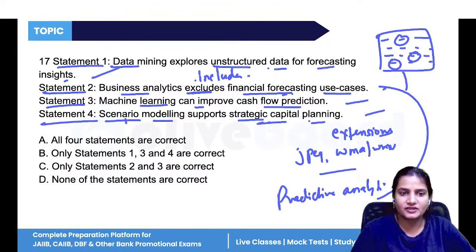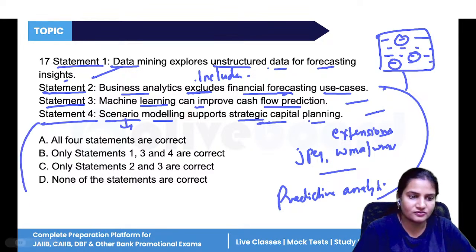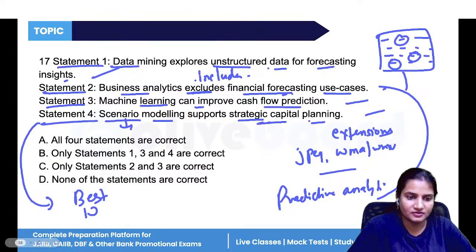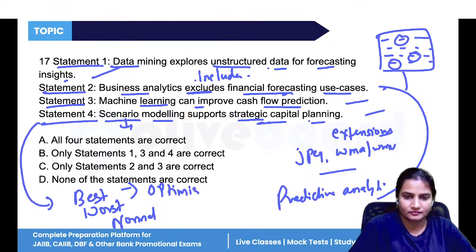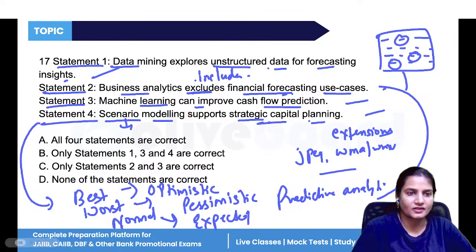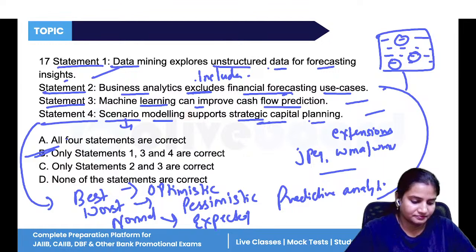In different scenarios, we have three scenarios: the best one, the worst one, and the normal one. Best is also known as optimistic, worst is known as pessimistic, and normal is known as expected. So 1, 3, and 4 are correct.